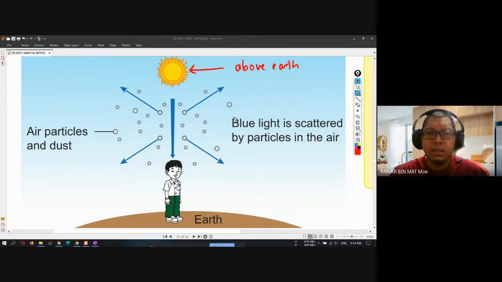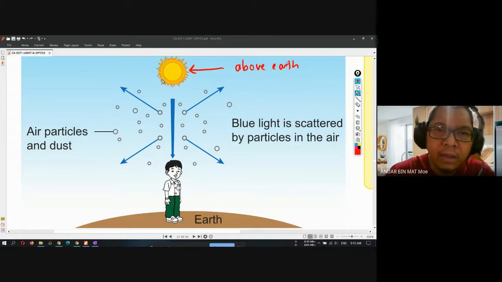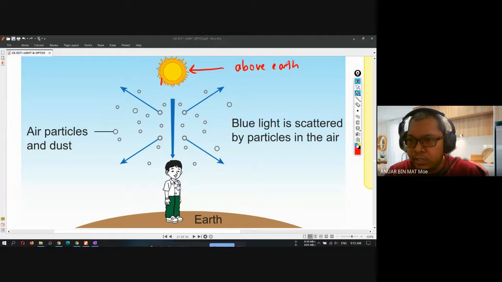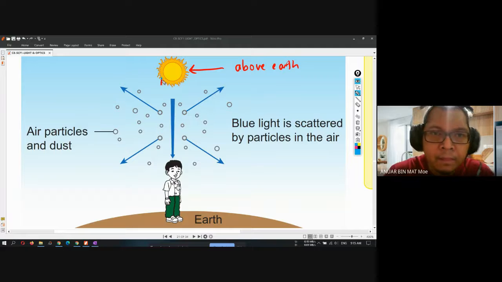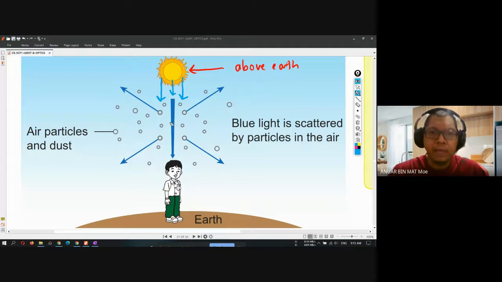So what is the direction of the light from the sun? You must remember the light travels in a straight line. So the light will travel straight down. I will use the blue pen over here. The light travels straight down. And then what happens when the straight light from the sun reaches the particle, or reaches the cloud in the sky?